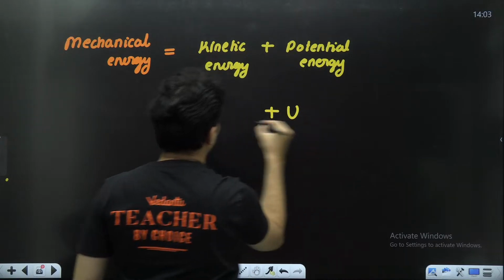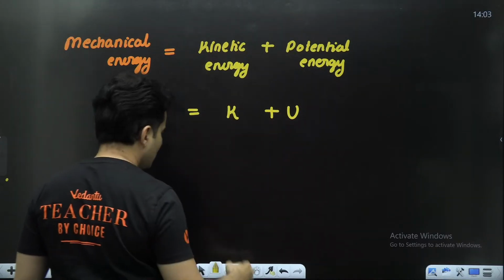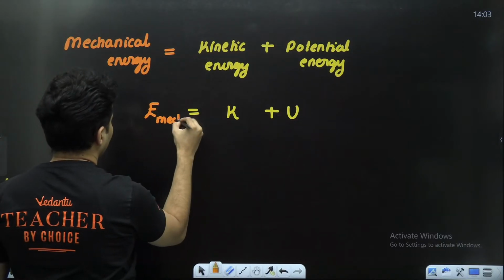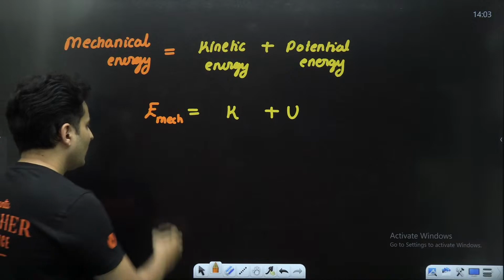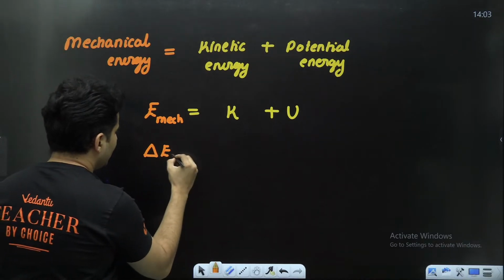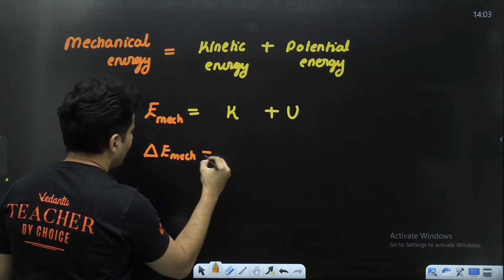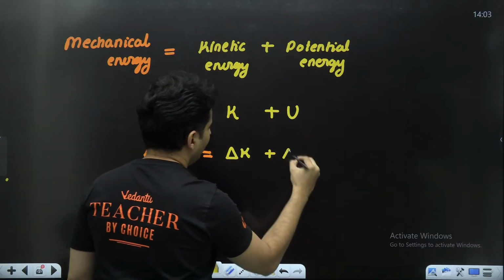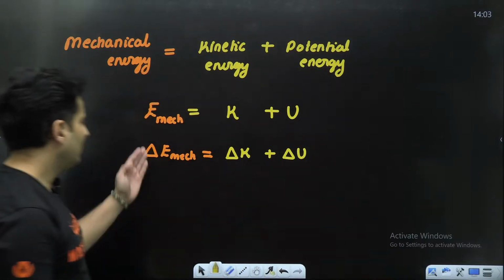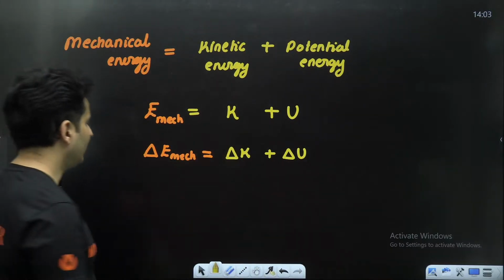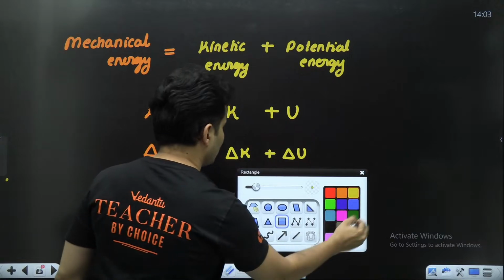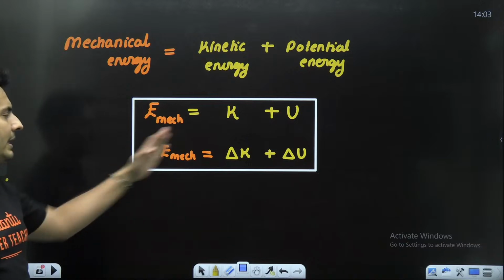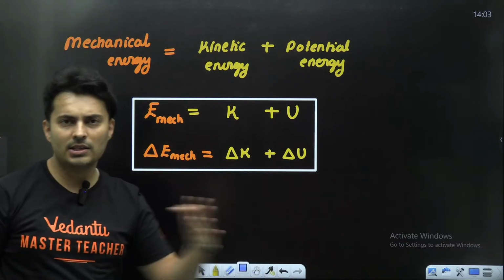So if I take potential energy and kinetic energy and add them, what I get is the mechanical energy of the system. So if somebody wants to find the change in the mechanical energy of the system, then you just have to find how much the kinetic energy changed and how much the potential energy changed. That will give you the change in the mechanical energy of the system, simply put. So this is something which you should definitely know. E is K plus U, or delta E is delta K plus delta U.